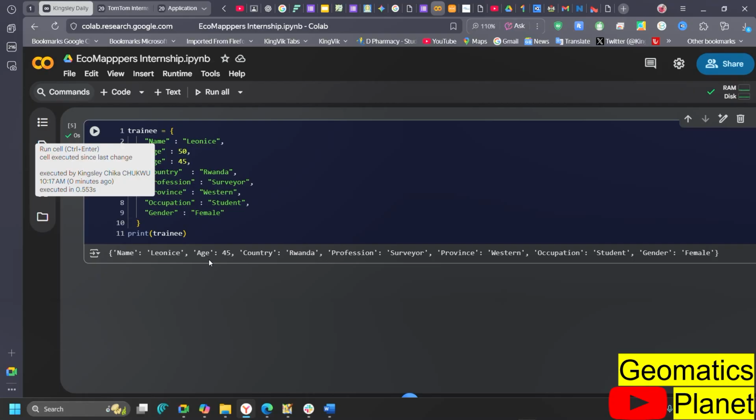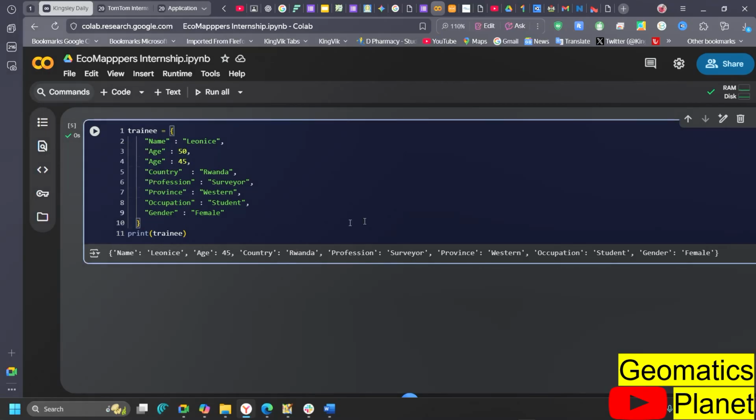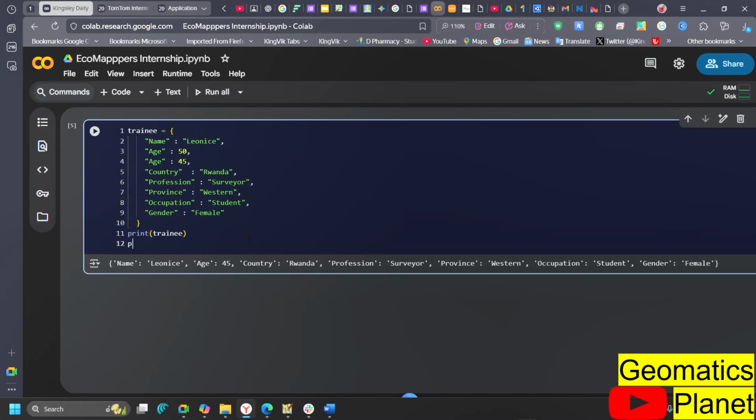So is it ordered or unordered? I've told you that it is actually ordered, because if you see the way it printed everything out, it didn't change anything. It comes out the same way I positioned it. But like I said, it can change, but you cannot duplicate something. An example of duplication is what I just showed you. The moment you put age twice, that automatically replaces the previous one, and that is how you are going to get that done.